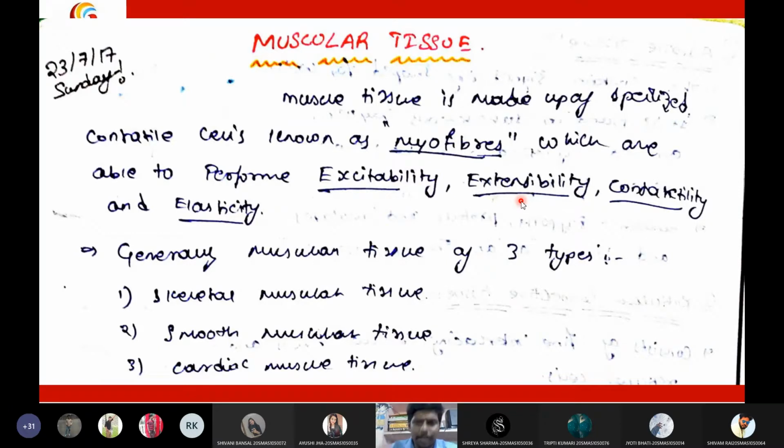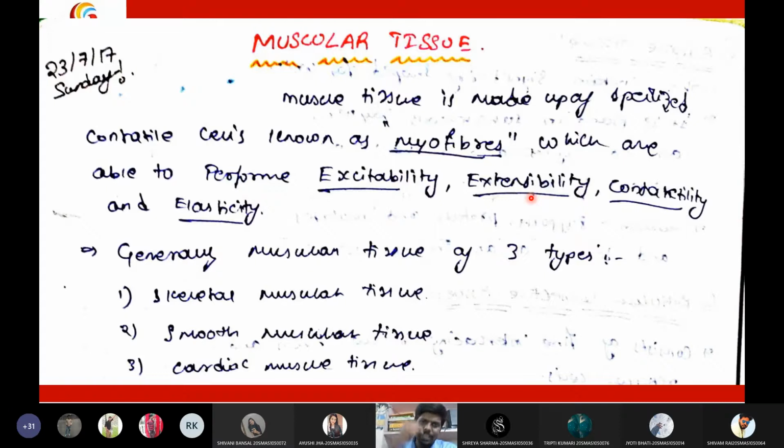It won't get jammed. It won't get stuck in between the structures. Muscles have the property of adjusting itself, extending itself to adjust for a smooth motion. For a smooth motion, muscles can extend themselves in a better way. And that property of muscle is called extensibility. Okay, extensibility means muscles have the tendency of extension. Extension can be done.